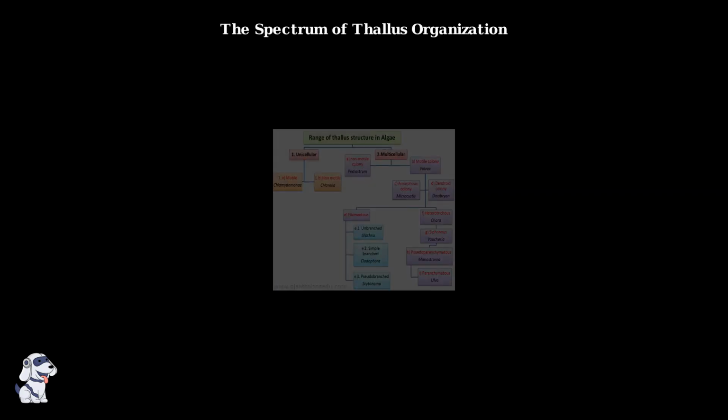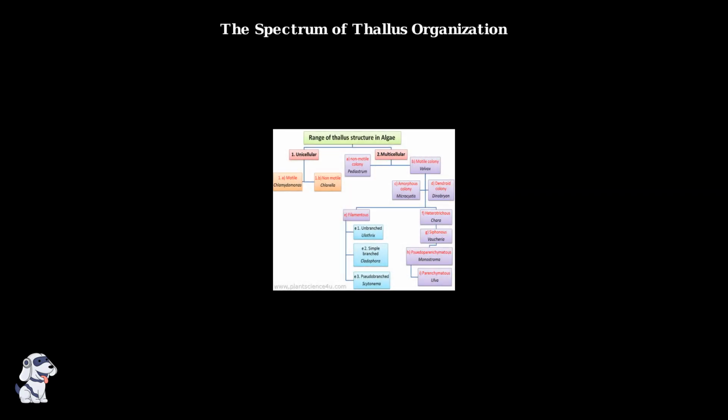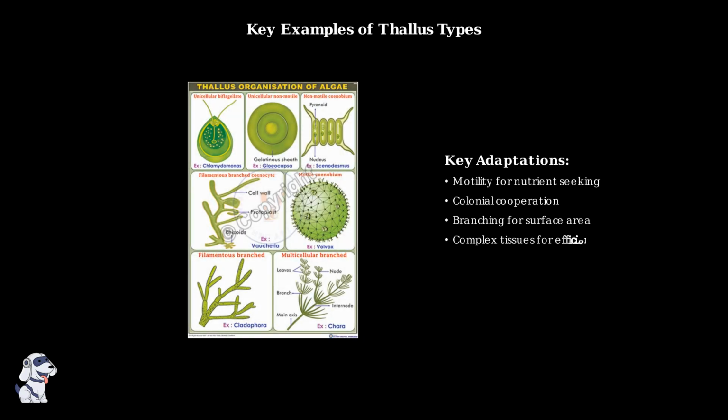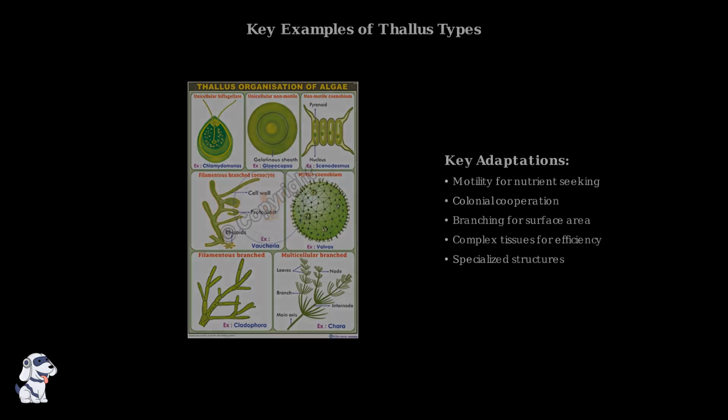This flowchart shows the complete spectrum of algae organization. Starting with simple unicellular forms like Chlamydomonas and Chlorella, we see how complexity increases through colonial arrangements, filamentous structures, and finally to sophisticated parenchymatous forms. Each organizational type represents a unique solution to survival challenges. Motile forms like Chlamydomonas can seek nutrients actively. Colonial forms like Volvox combine individual capabilities with group coordination. Filamentous forms maximize surface area for photosynthesis and nutrient absorption.